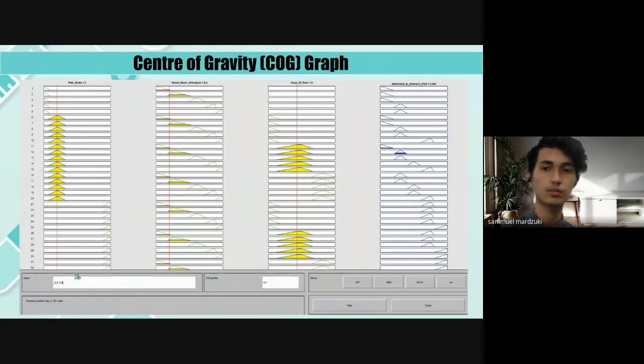So this is pretty much a short summary of the center of gravity graph that includes every input for our rules, from mild, clear, yellow, depending on which input we decided to put. As you can see there, there's a red line that determines where the center of gravity is for each graph, and the shaded region represents where the graph has been clipped. And that is all for the inference system.